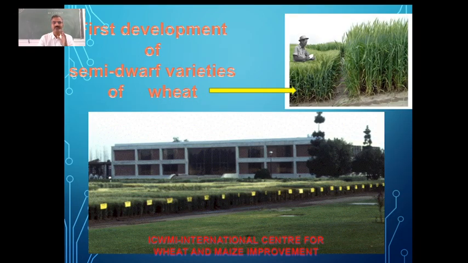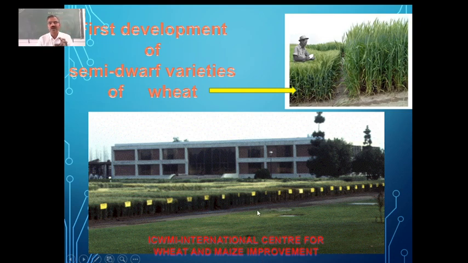And the credit for developing these semi-dwarf varieties of wheat and also rice goes to some prestigious international research centers. So it is CIMMYT. This is the center you can see, which is in Mexico, the International Center for Wheat and Maize Improvement in Mexico.